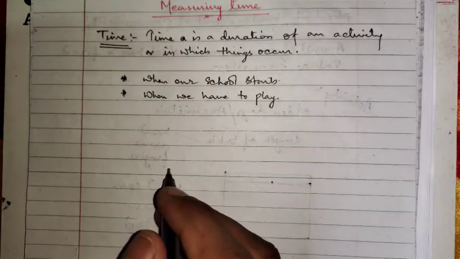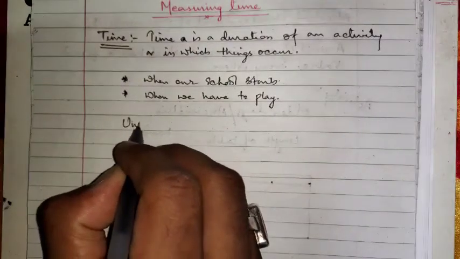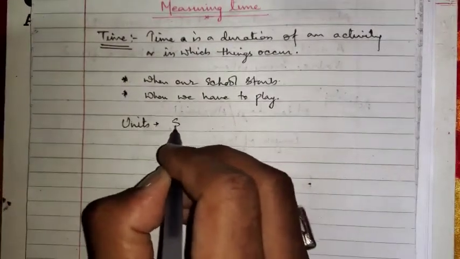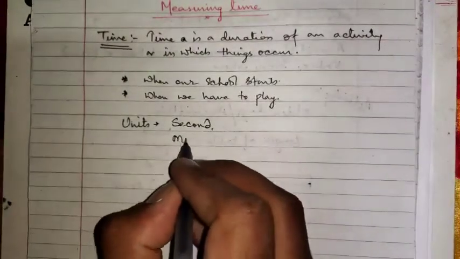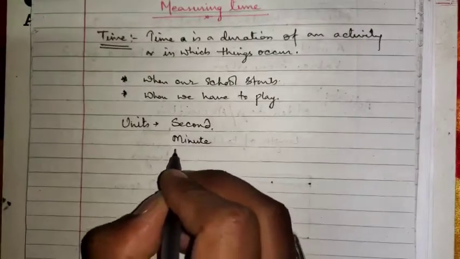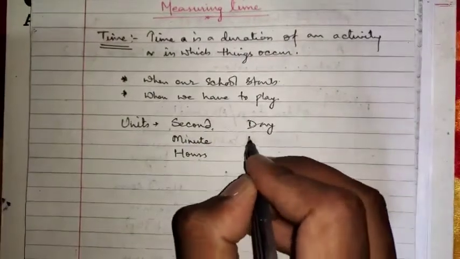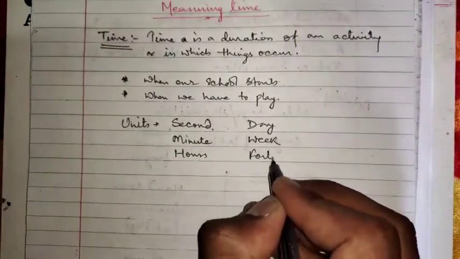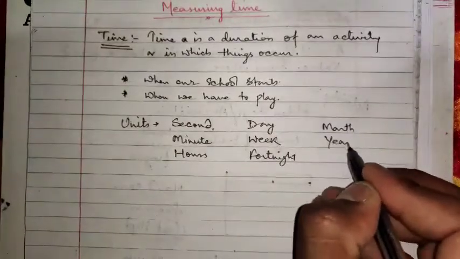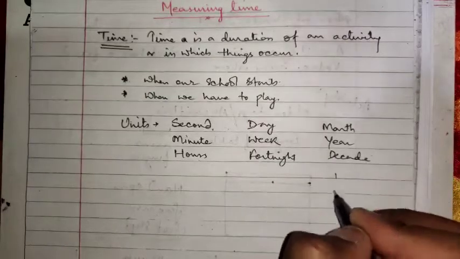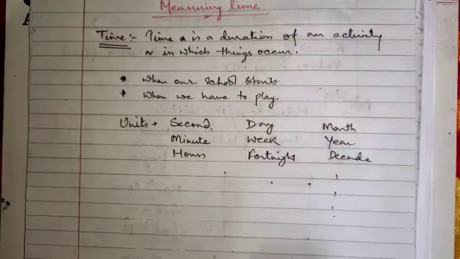Now there are various ways and various units for measuring time. The smallest unit for measuring time is second. Then minute, then hour, then day, then week, then fortnight, then month, then year, decade. Like this there are so many units by the help of which we can measure the time.